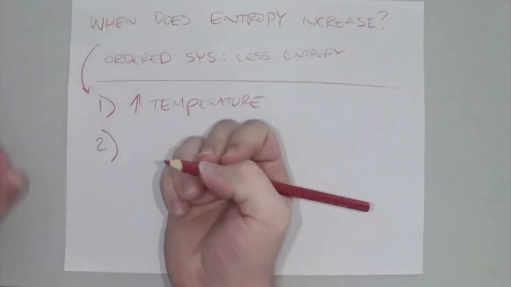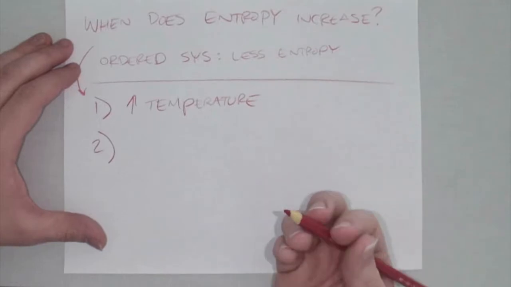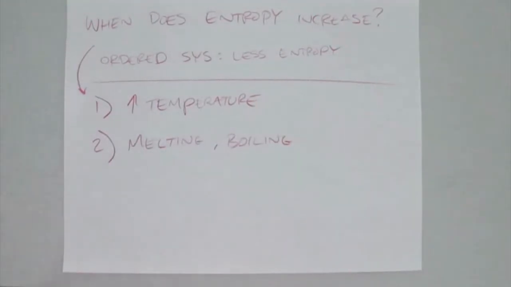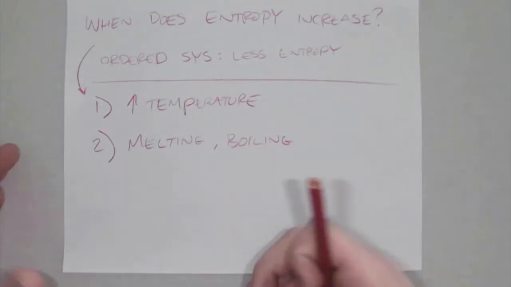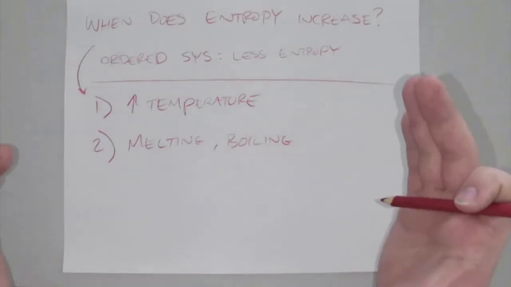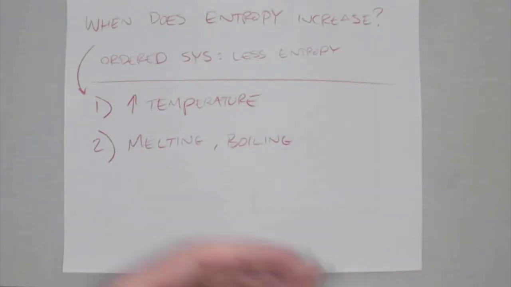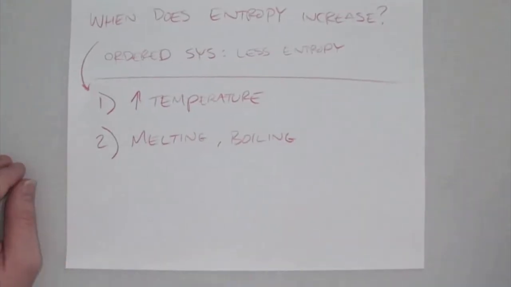Another way that entropy increases is if we have a less stable phase, so basically melting or boiling. A solid is more ordered than a liquid because it has a crystal structure, and a liquid is more ordered than a gas, which is all bouncing around. So when we melt or boil, we're increasing the entropy of the system.